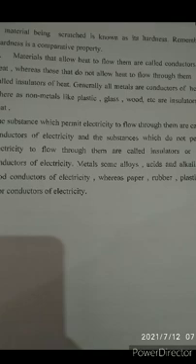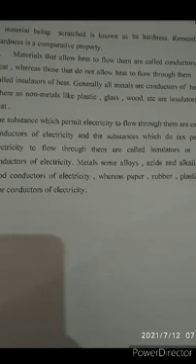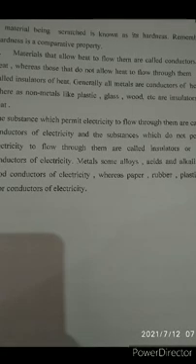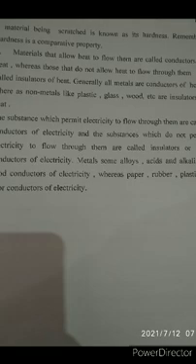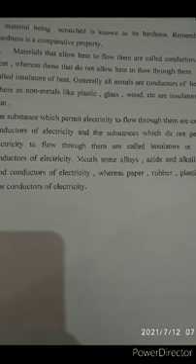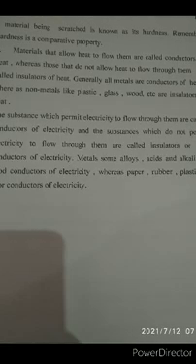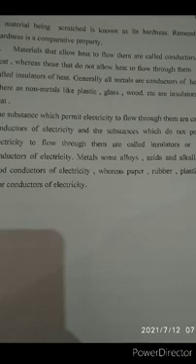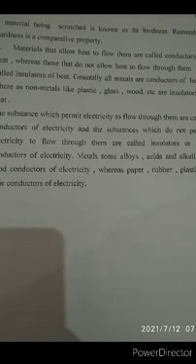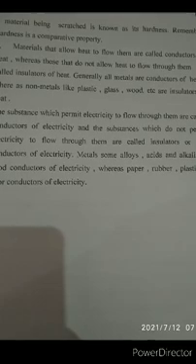are insulators of heat. The substances which permit electricity to flow through them are called conductors of electricity, and the substances which do not permit electricity to flow through them are called insulators or non-conductors of electricity. Metals, some alloys, acids, and alkalis are good conductors of electricity, whereas paper, rubber, plastic, and so on are poor conductors of electricity. This also we discussed before.